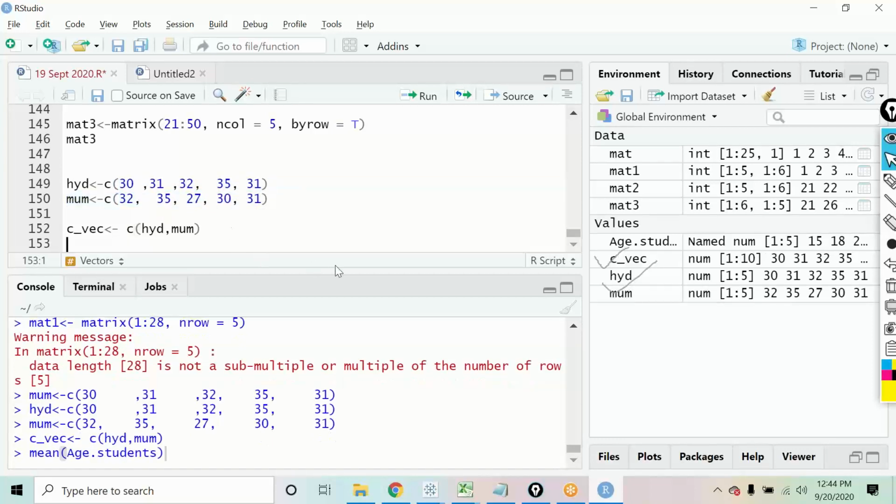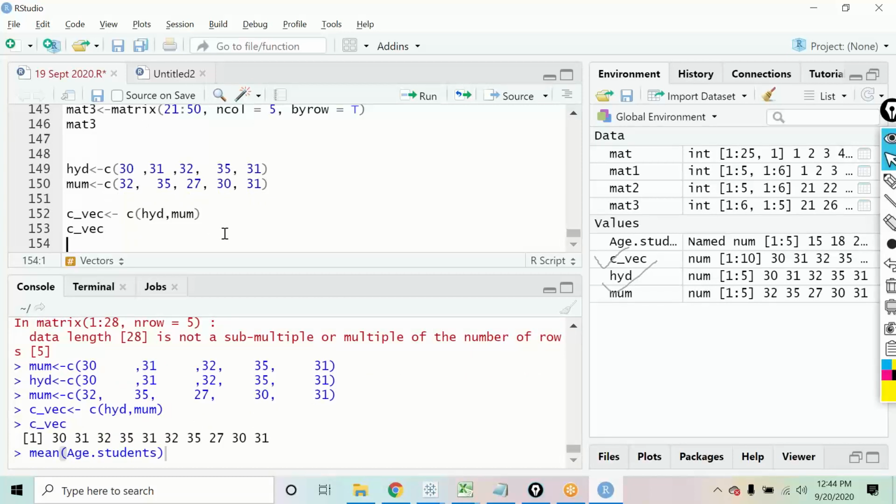Let us run this. If you now check out the value of C_vec, you will be able to see those values over here: 30, 31, 32, 35, 30, 31. You can see those values in the same sequence, coming out now in this combined vector. I'll just wait for all of you so that you can all do it.